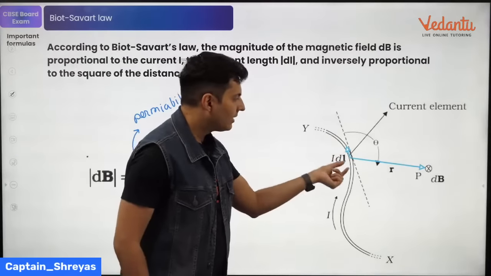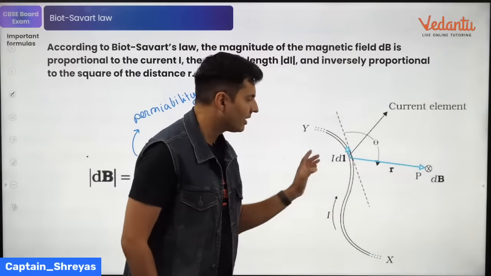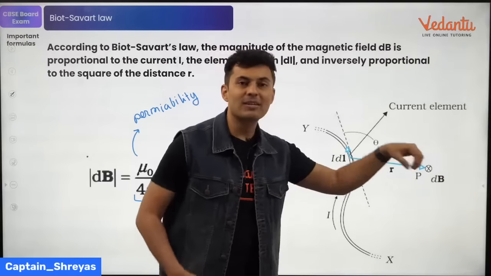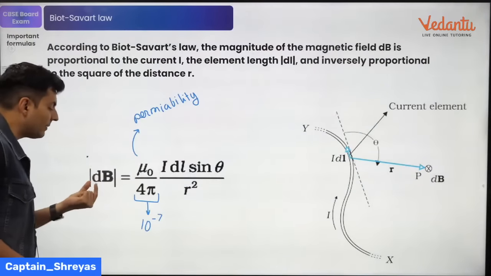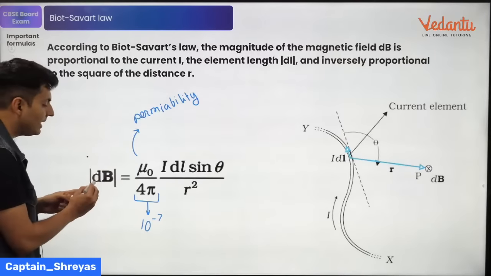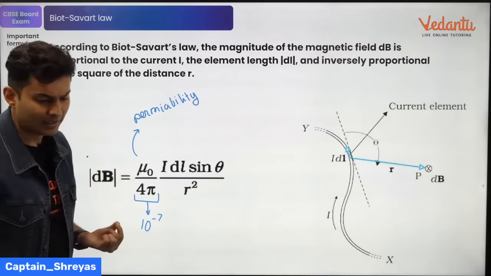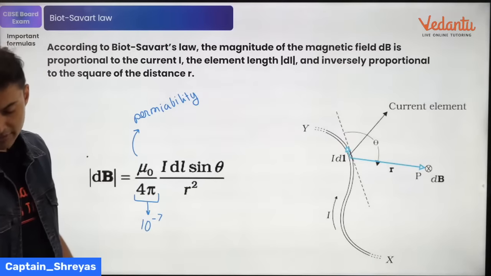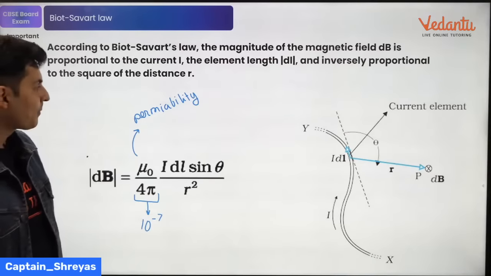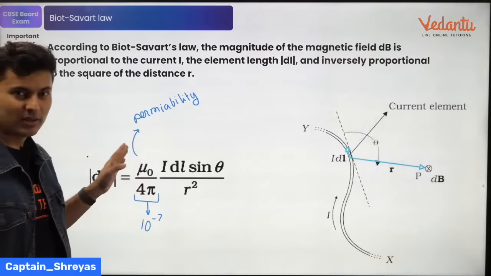Each element gives a magnetic field. This one will give here, this one will give here, this one will give here. That's why it's a small element producing small magnetic field. Hence I use the symbol dB and not just B. Okay, everyone agrees? Very nice. So using integration, you get certain formulas for certain geometries.